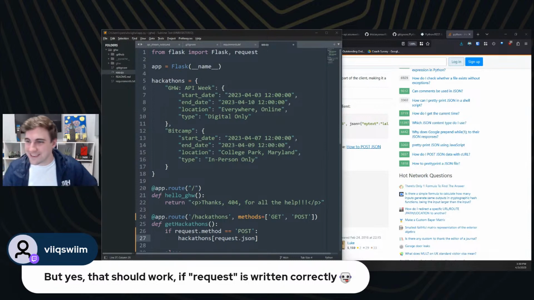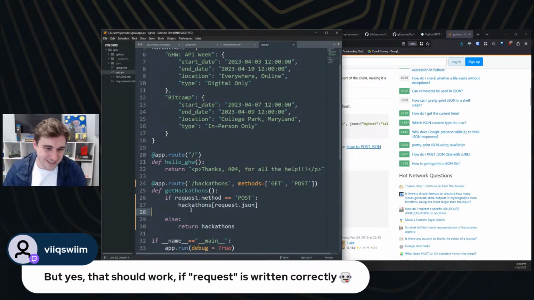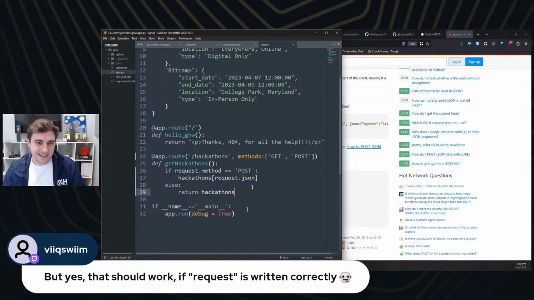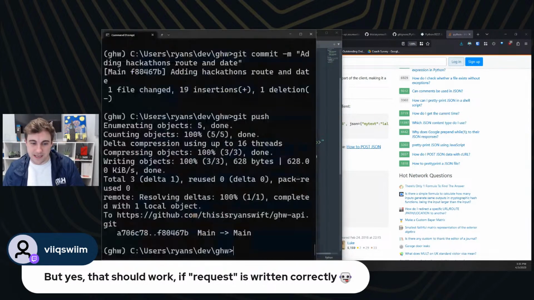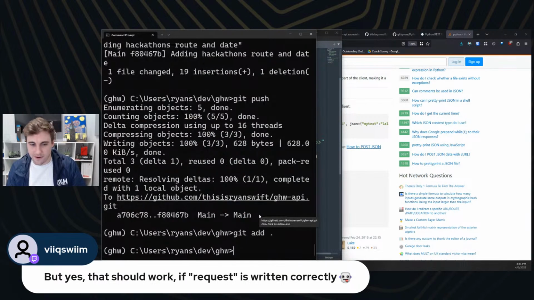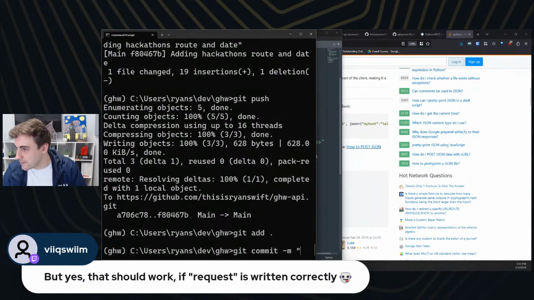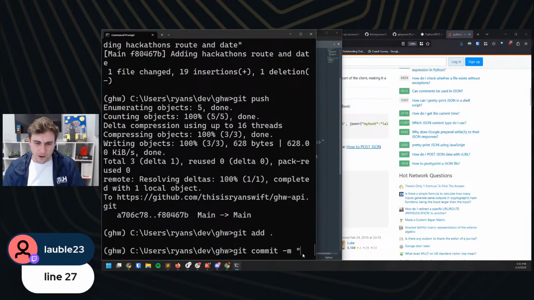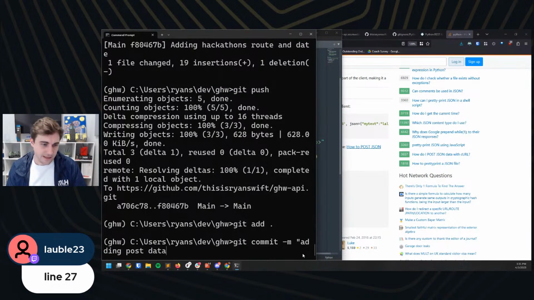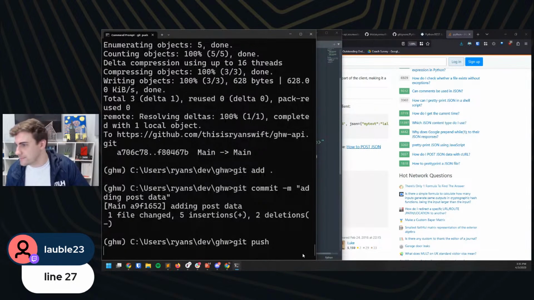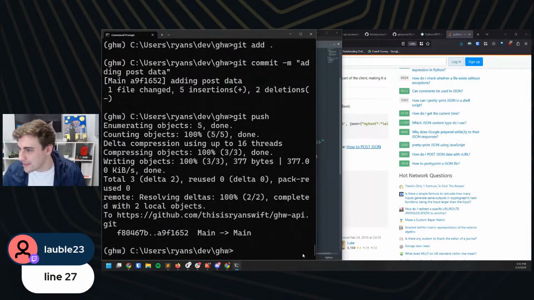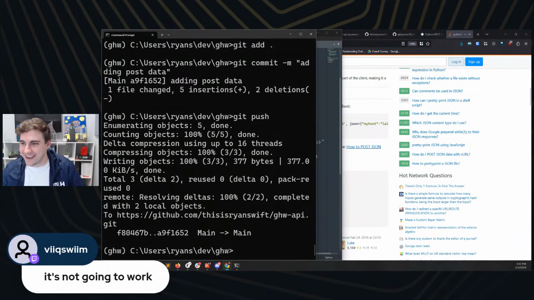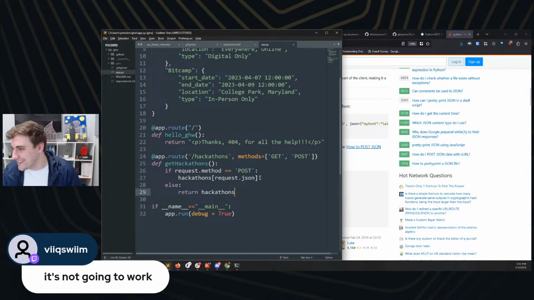All right. Let's give this a shot then, friends. So let's save this. We need to update our application. So we're going to git add all. We're going to git commit, and let me get that comment off screen, my bad. We're going to do our git commit, and we're going to say adding host data or something like that. Cool, and we're going to git push. Oh, we think it's not going to work. Okay, why is it not going to work? Tell me.